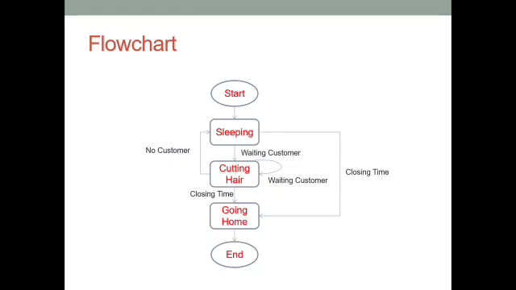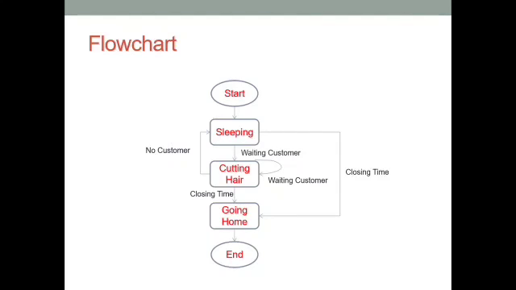Here is the flowchart. Start. The barber will enter the shop. Sleeping. Since the initial number of customers is 0, the barber will sleep until a customer comes in. Cutting hair. When the customer enters the store, the barber wakes up and cuts the hair of the customer.